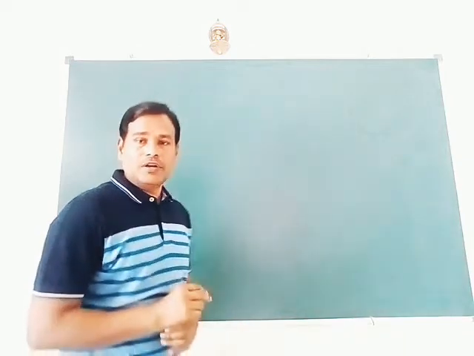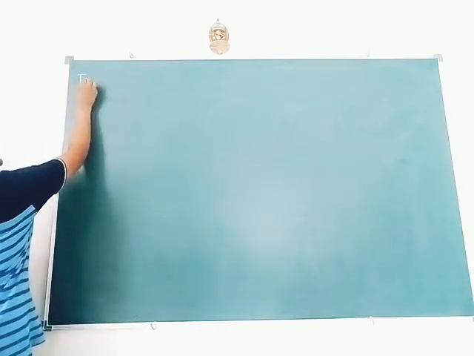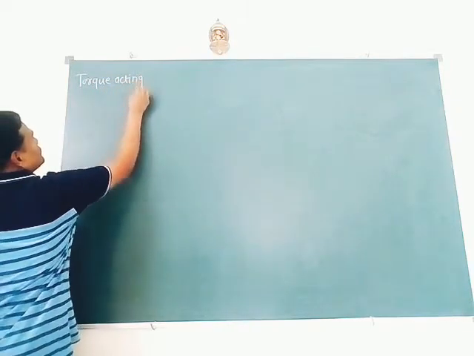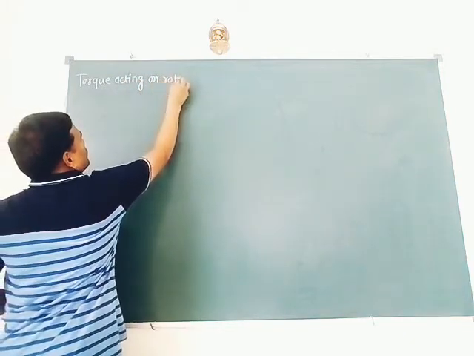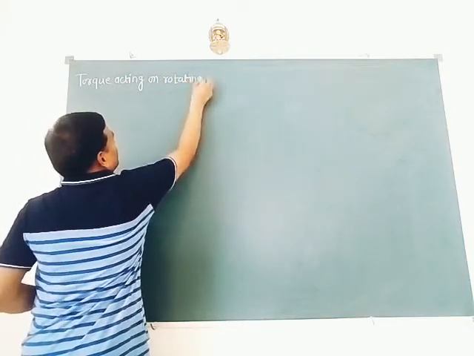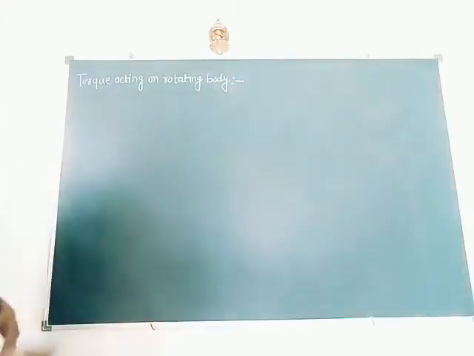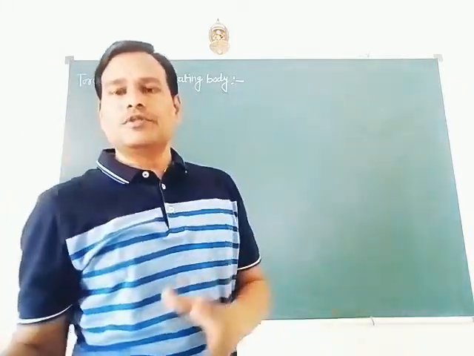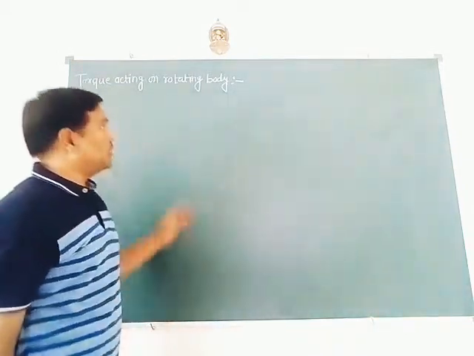So first physical quantity is torque. So we have to obtain relation for torque. Expression for torque acting on rotating body. So there may be a question for 3 marks in your board examination. Obtain expression for torque acting on rotating body.